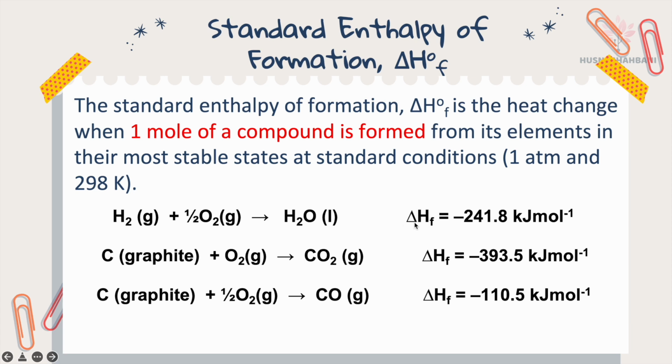So given the delta H F for water equals negative 241.8 kilojoule per mole. If you look at the enthalpy of formation of water, carbon dioxide, carbon monoxide, all of them are exothermic. Negative value means exothermic.